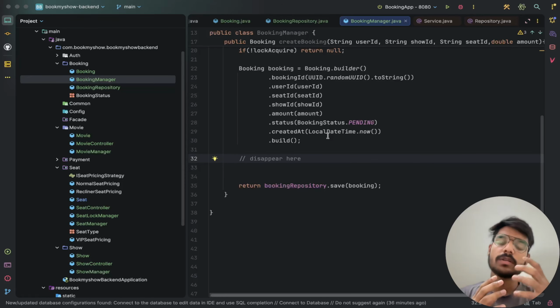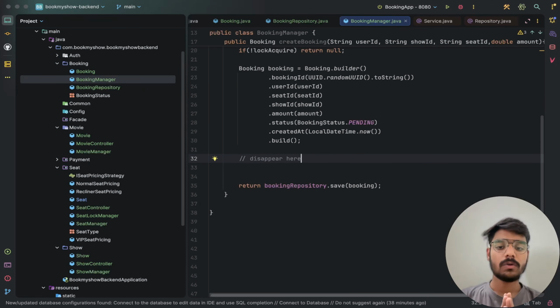In real production systems, we use a background job that sweeps out all the pending status bookings every few minutes. We are not building it in this video. It is the very next video in which we will build it, as this part is aligned with the payment failure system. So don't think about any of the other bugs. Just think about this proper logic: the status is pending and there is another instruction to save. The user can miss out in between.